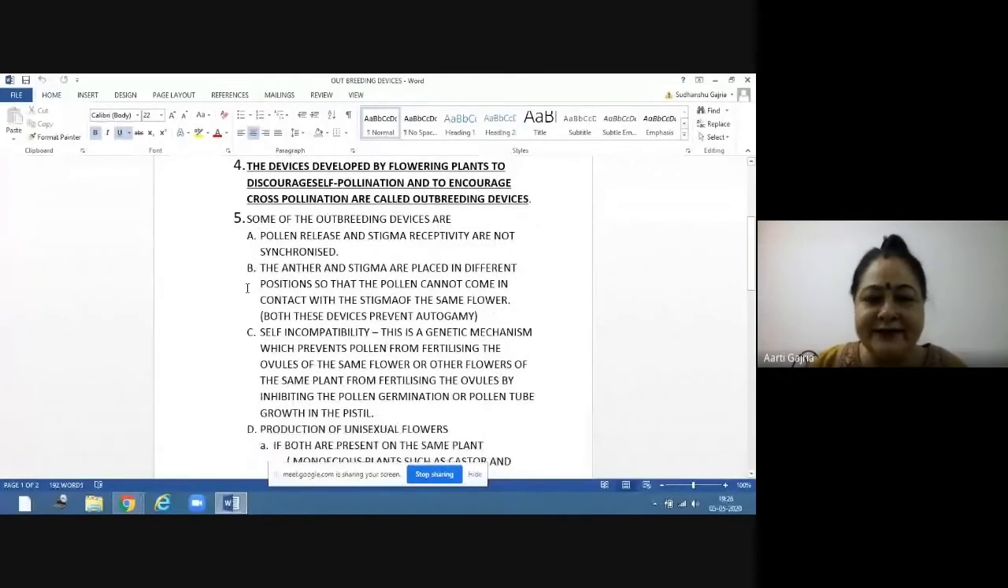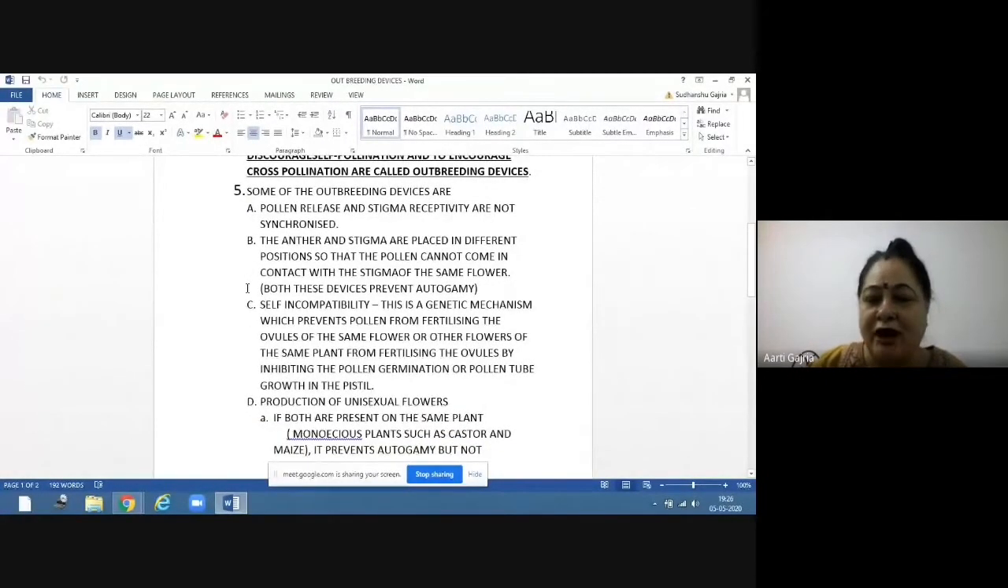Now the second is the anther and stigma. They are placed in different positions so that the pollen cannot come in contact with the stigma of the same flower. That means the anther is placed in such a position that it becomes difficult for the pollen to fall on the stigma of the same flower. Similarly, the stigma is also placed in such a position that it is difficult for the pollen of the same flower to fall on it.